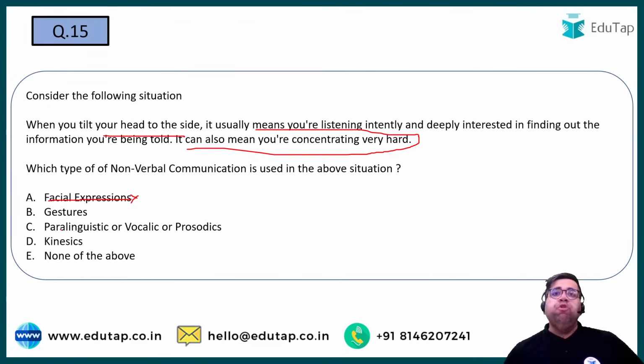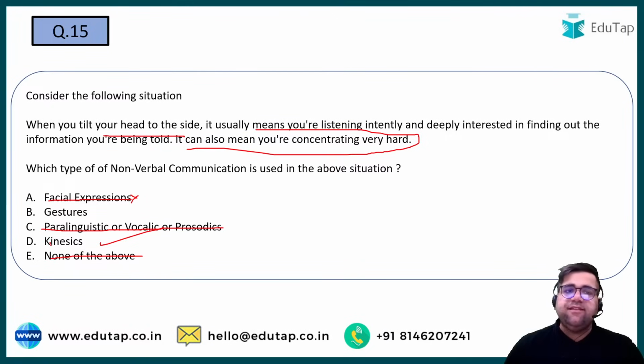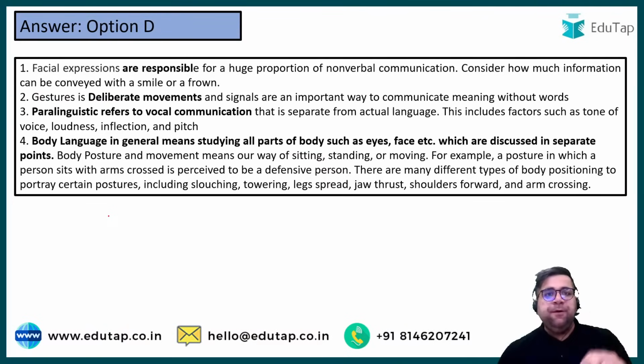Paralinguistic, you need a tone, right? You need your language to come out. For example, if I just keep on speaking in a very high pitch, then you all will give attention to me. But in this case, nothing is happening like this. So paralinguistic will also come out. None of the above, I don't think makes any sense over here. Either it will be gestures or kinesics. Yes, the answer will be kinesics because your whole body is getting into the situation, right? Whenever the whole body is involved, then it will be kinesics. But only when one particular body part is involved, then it will be a gesture, right? So the answer over here will be option number D.